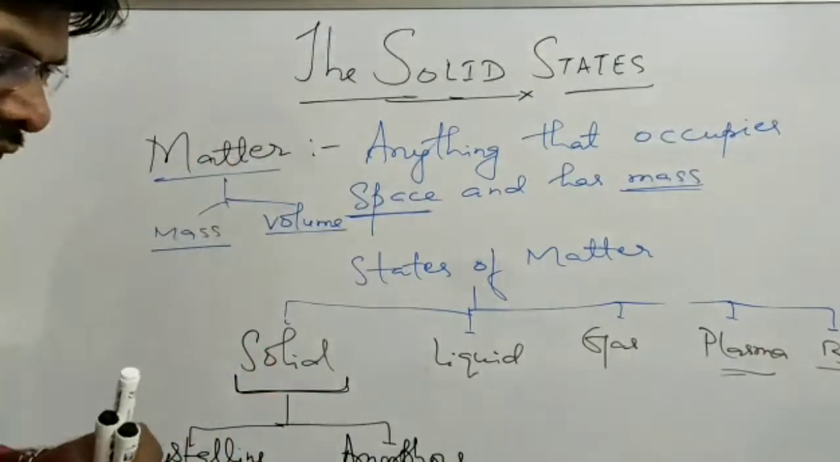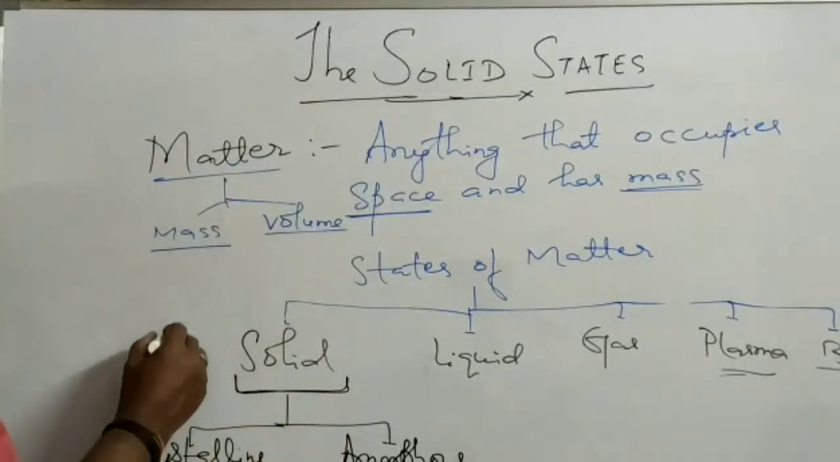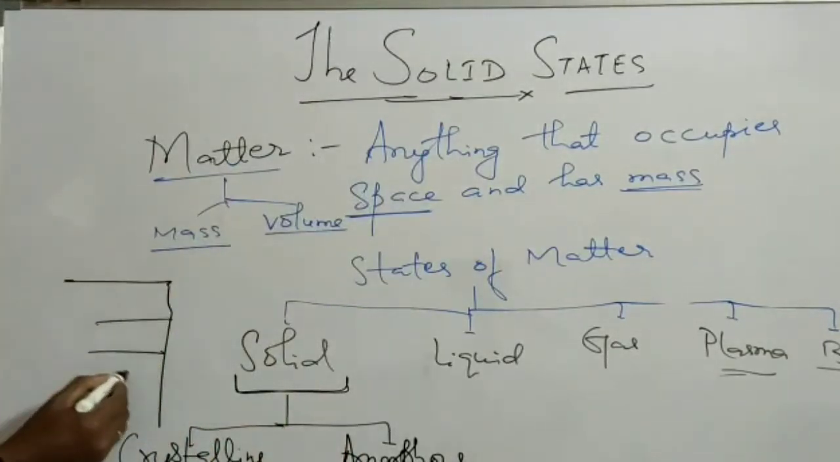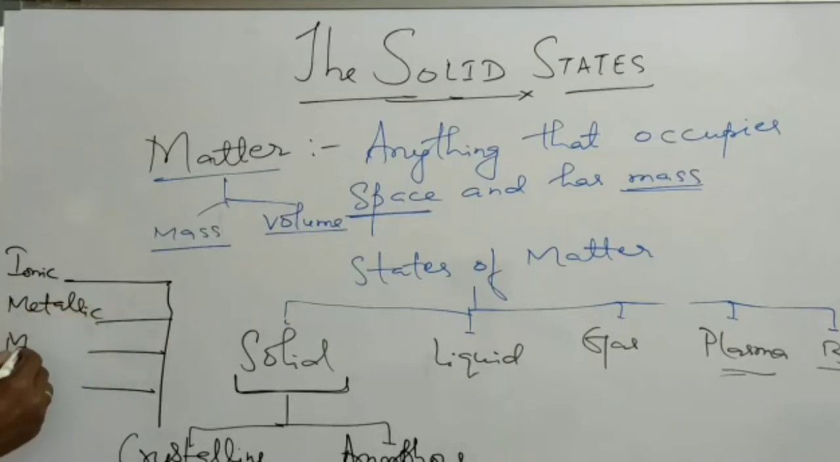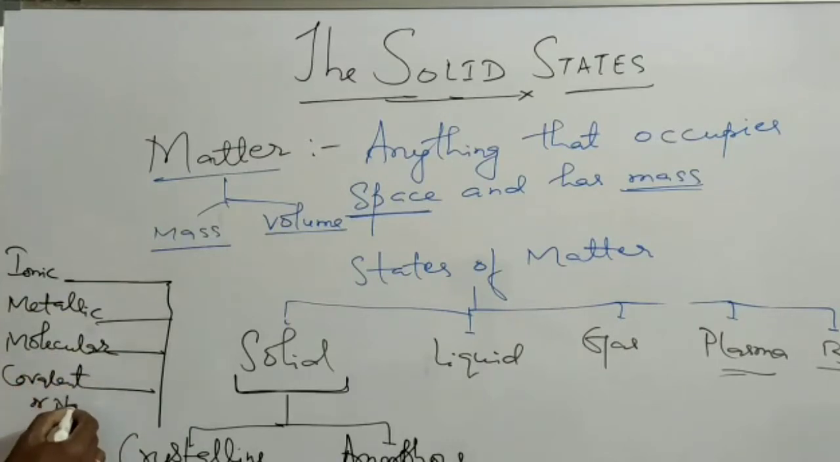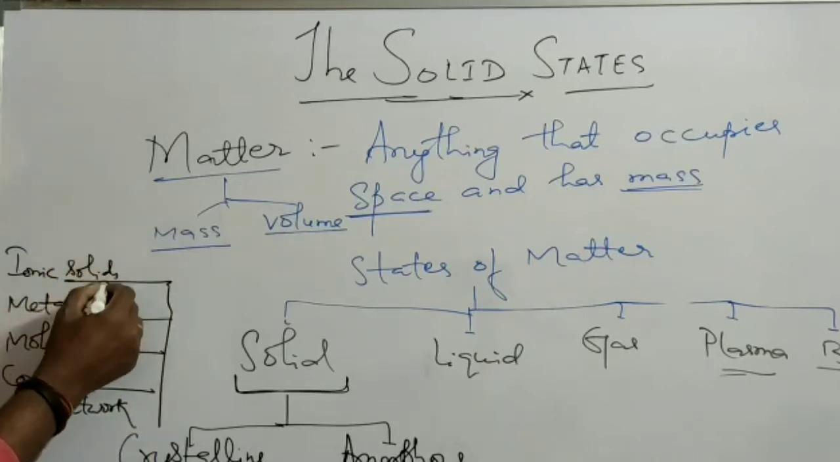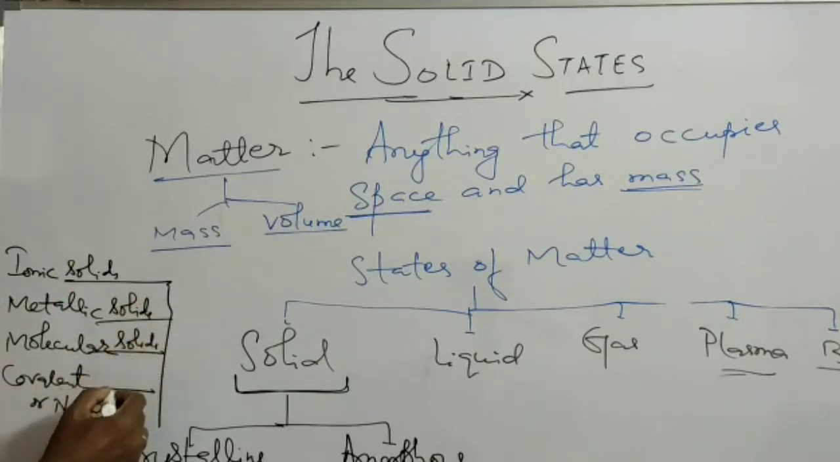Crystalline solids are further classified into 4 types: ionic solids, metallic solids, molecular solids, and covalent solids. Covalent solids are also called network solids.